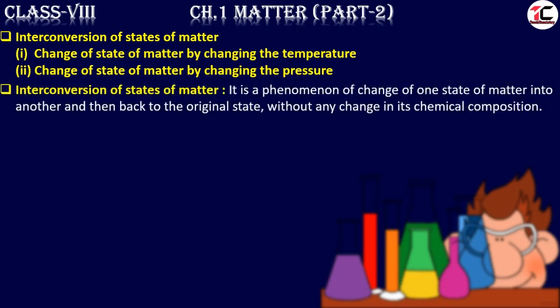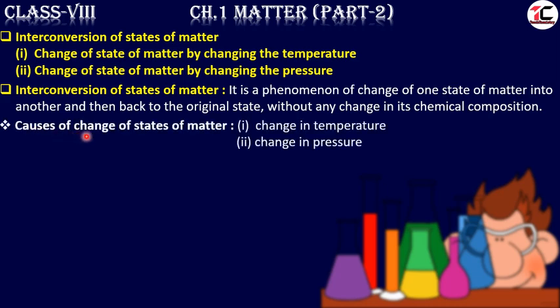Let us see what is interconversion of states of matter. It is a phenomenon of change of one state of matter into another state and then back to the original state without any change in its chemical composition. That means only the state will be changed and the chemical composition will be the same. Solid will change into liquid, liquid will change into gas, but the chemical composition will be the same.